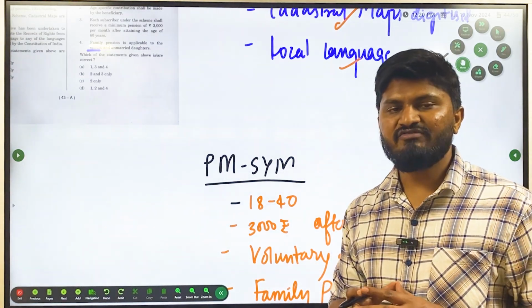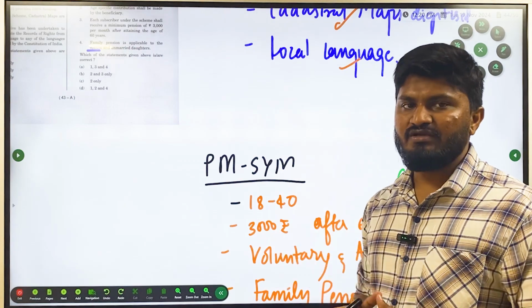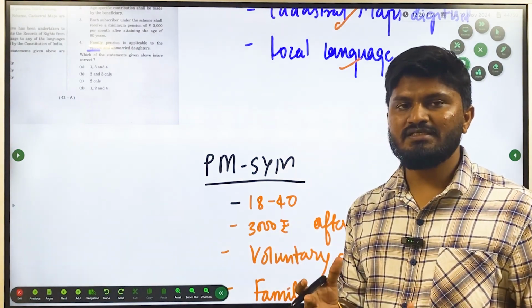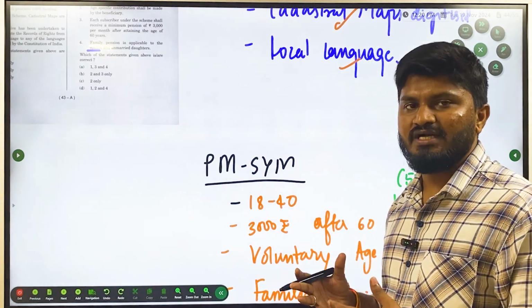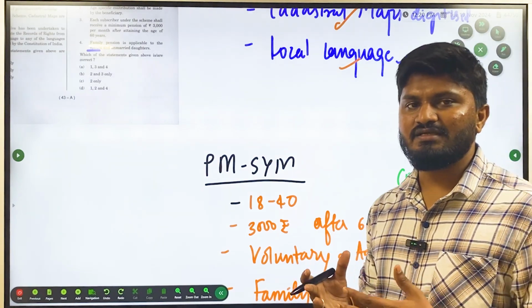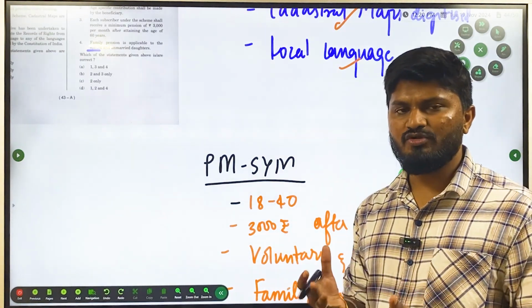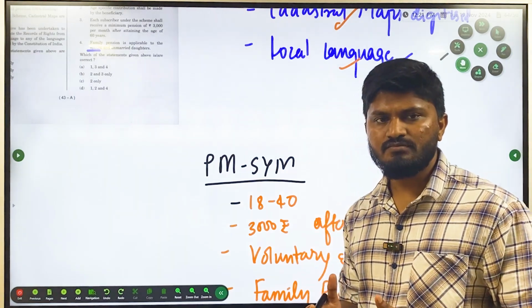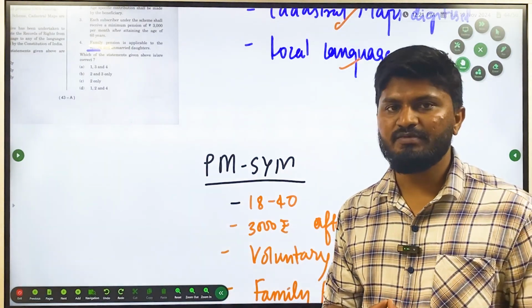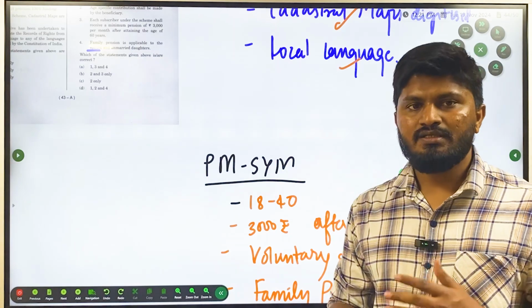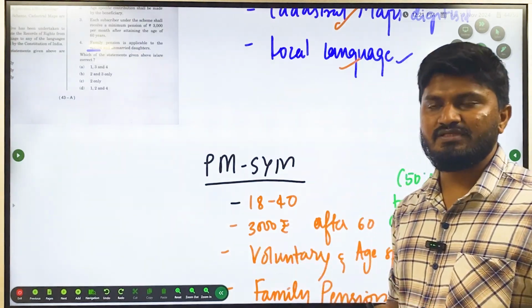If you start at the age of 18, you can invest only around 100 rupees or 200 rupees, that is enough per month. Whereas if you start at the age of 30, 36 or 38, you have to spend at least 5,000 or 4,000, something like that; the amount will be larger. You have to match the 50% contribution provided by the government. In order to match it, the contribution keeps on changing with respect to age.